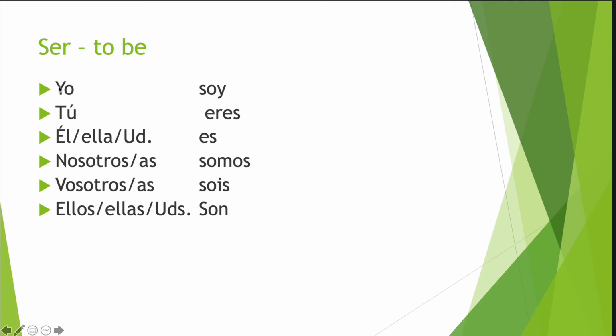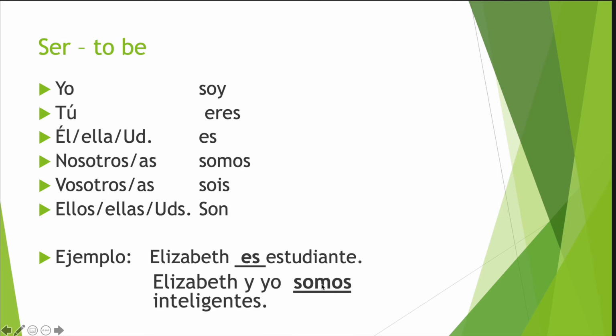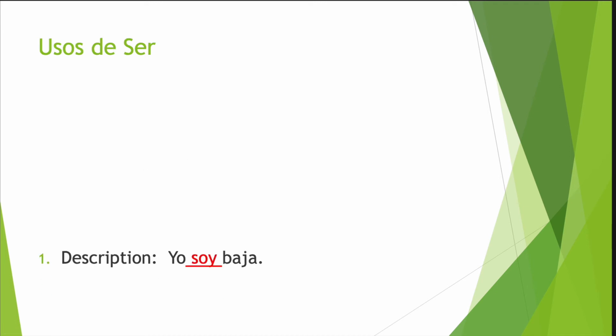So in English, you say I am, you are. You can never say I am, I are, right? You cannot say you am. So each one, I am, has its own form. Yo soy. Tú eres. Like that. So Elizabeth is a she. That's why we use the ella form, which is es. You see, es estudiante. Elizabeth y yo somos inteligentes. Nosotros form, because Elizabeth and I is we. Nosotras is we or nosotros. So it's somos. Somos inteligentes.